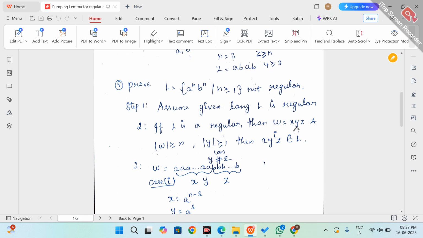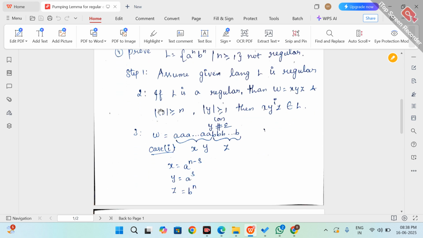That is, the total number of characters in the string is greater than or equal to the number of states. So z is greater than or equal to n in the definition; here I am taking it as w. The condition is the same. And the length of y is greater than or equal to 1, it should not be epsilon. Then we have to check whether x y to the power i z belongs to the language or not.